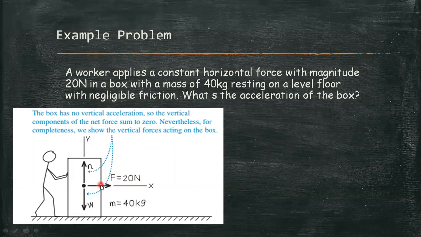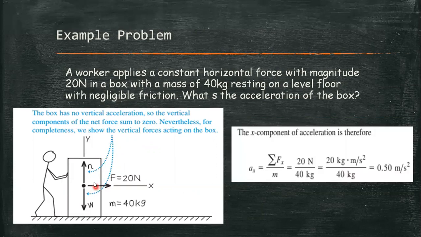So we are looking for the acceleration of the box. So using our formula directly, we can solve for acceleration, which will equal the summation of forces, or simply the net force, over the mass, or inertial mass, which will give us the value of 0.50 meters per second squared.